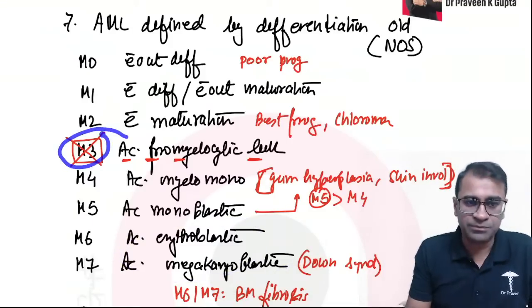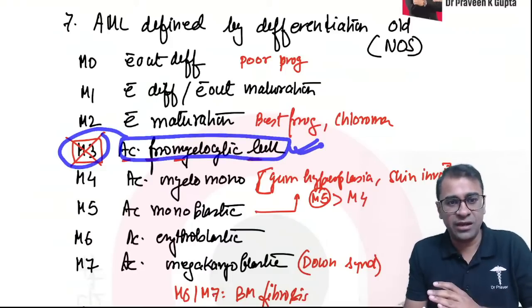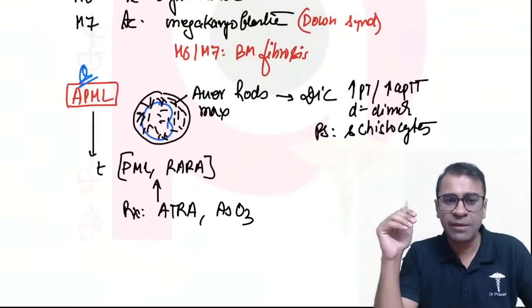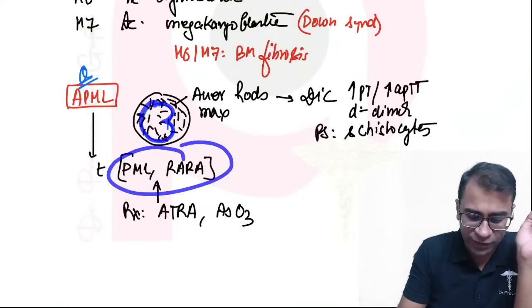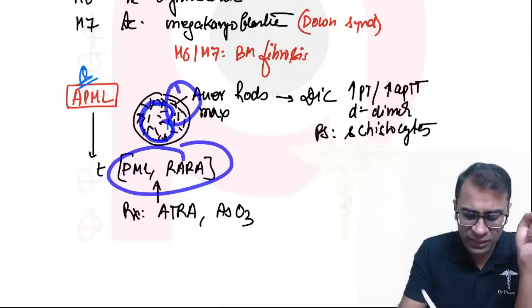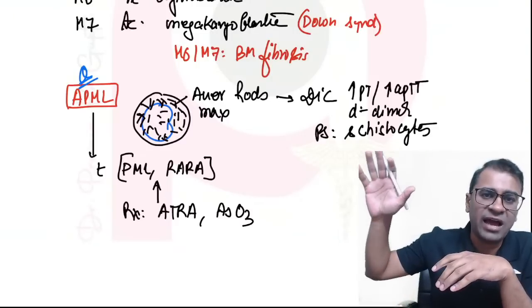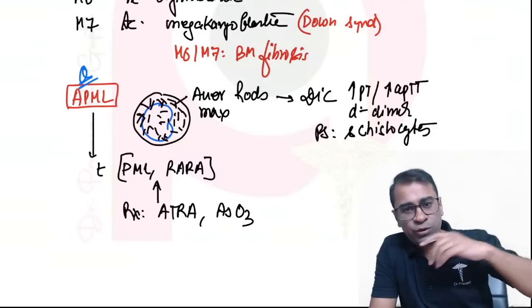M3 जो नेम है acute promyeloid leukemia, so this name has been retained but this M3 word has been removed. Why? Because nowadays the APML is classified basically by the mutation. If you see a bifolded nuclei, as a folded nuclei with multiple Auer rods, maximum Auer rod in fact, the patient has high risk of DIC and will have high PT, high aPTT and D-dimer. But the point to understand in this location is,